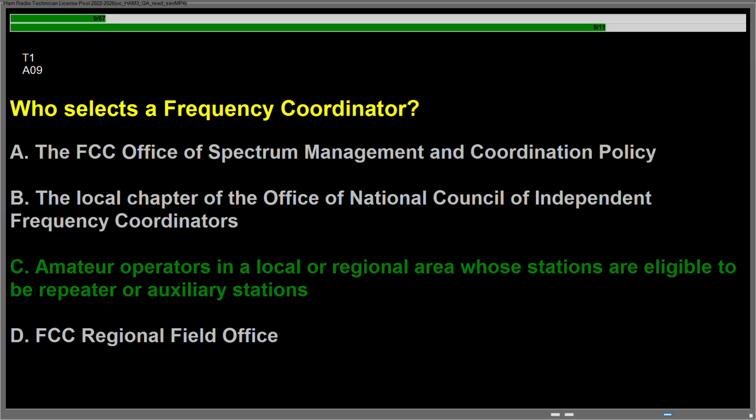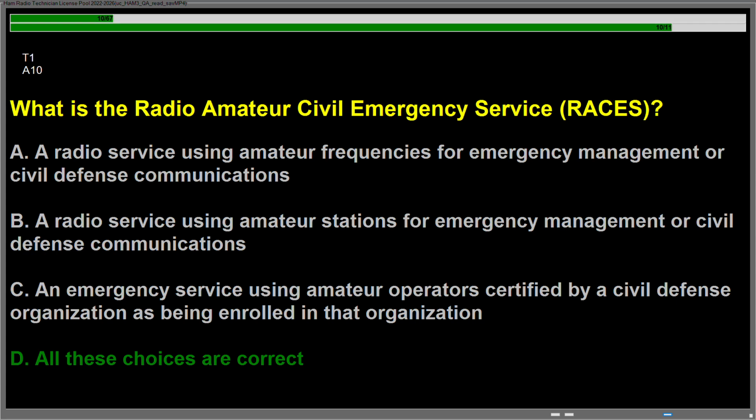Question Alpha 09, who selects a frequency coordinator? Answer is C. Amateur operators in a local or regional area whose stations are eligible to be repeater or auxiliary stations. Question Alpha 10, what is the Radio Amateur Civil Emergency Service, RACES? Answer is D. All these choices are correct.